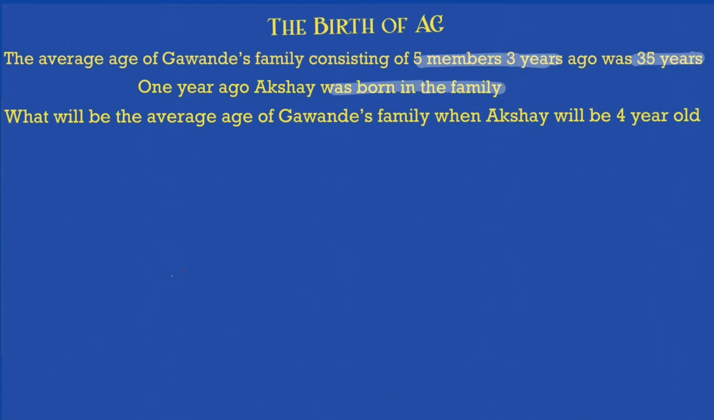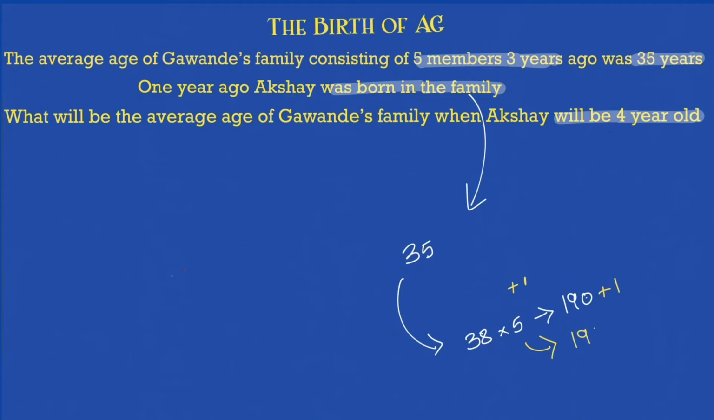What will be the average age of the Gawandé's family when Akshay will be 4 years old? Okay, now this is where the question changes. Till here we know that 3 years ago the average was 35, now it is 38, so we did 38 into 5. Sum of the ages was 190. Akshay was born 1 year ago, so we added 1. So now the sum of age of all the 6 members is 191. And if I divide this by 6, we get the previous answer, 31 5 by 6, the average age of the family right now.